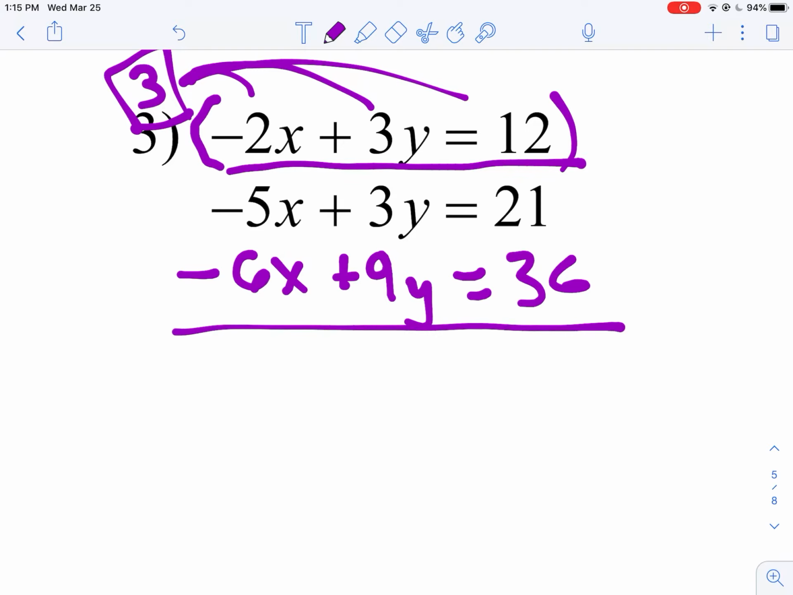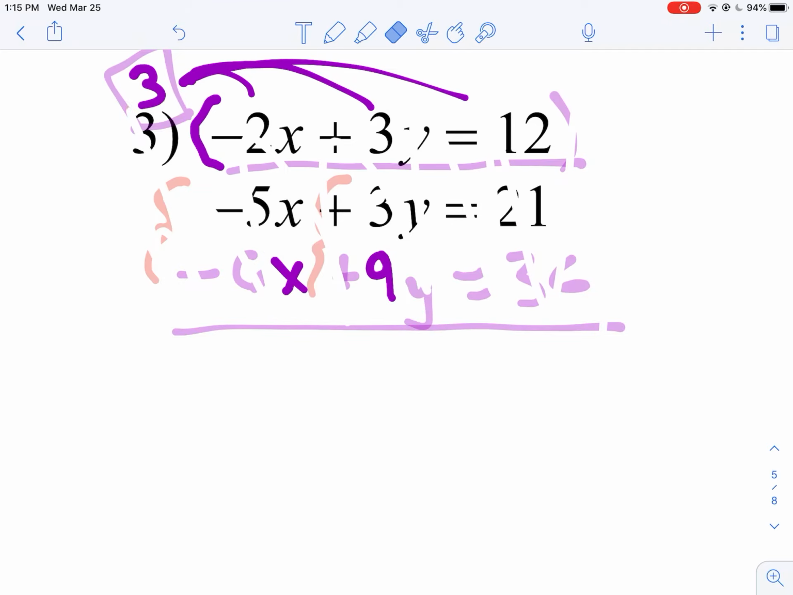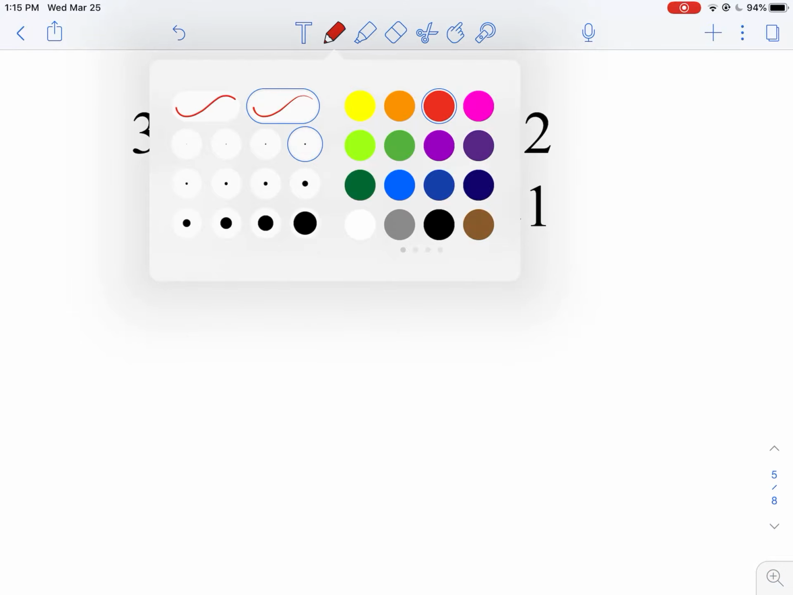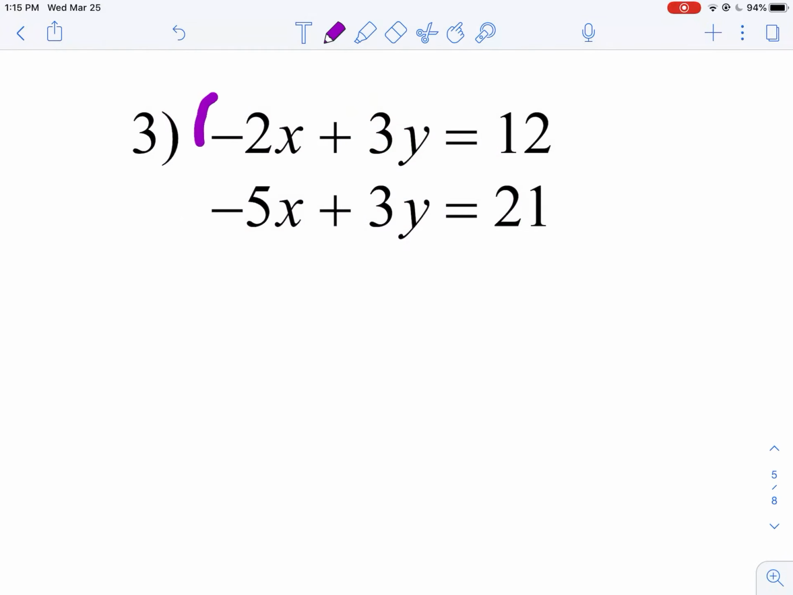Unfortunately, multiplying by 3 doesn't help me at all because I didn't get any elimination, did I? -5 and -6, that doesn't eliminate. 3 and 9, that doesn't eliminate. So if I can't eliminate a variable, it's kind of pointless. But the exercise was not for nothing. What could I multiply this top equation by in order to get elimination?